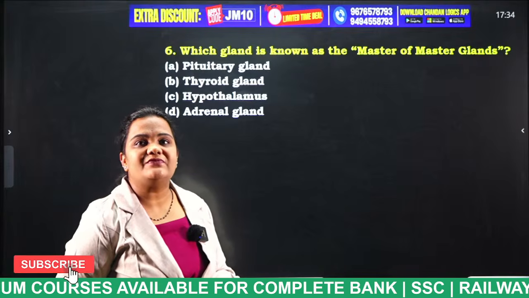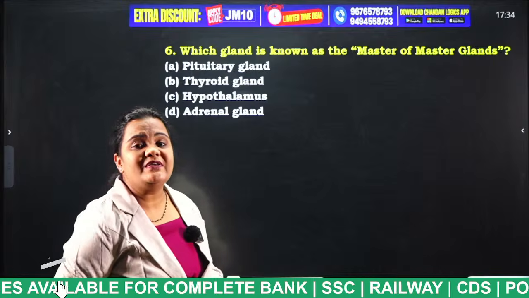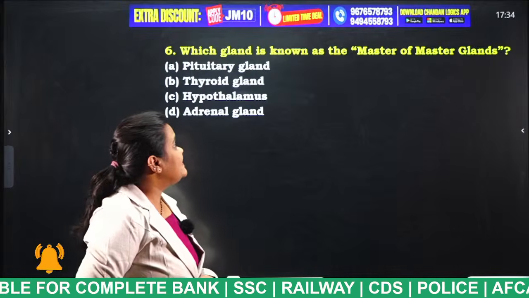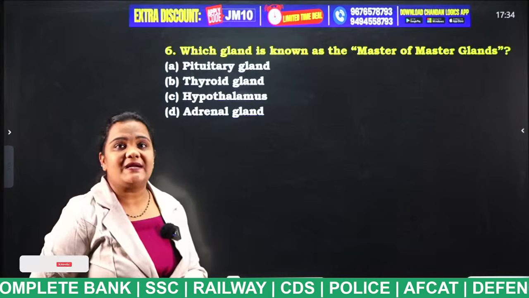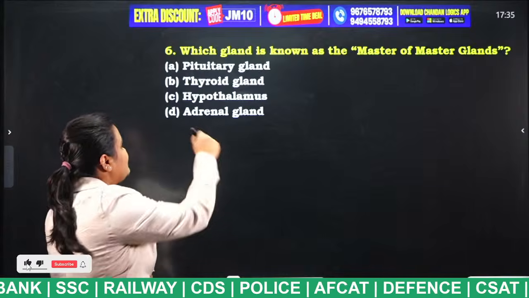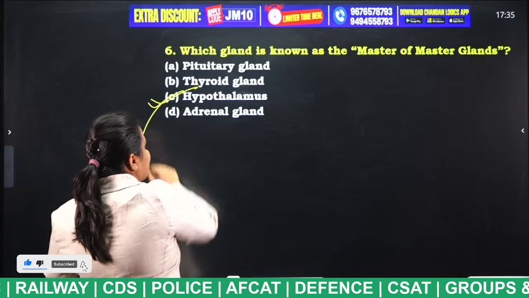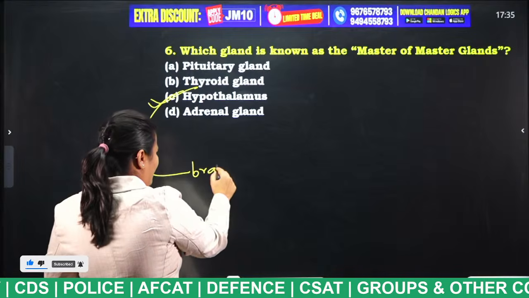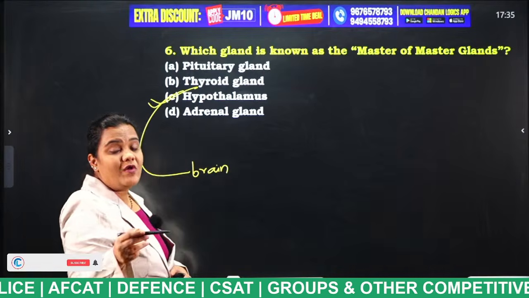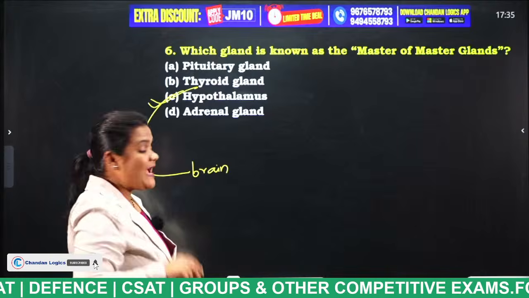And what is the answer for this question? Tell me, which gland is considered the master of master glands? Very good, hypothalamus. So where is it present, students? It is present in the brain. What functions does it perform? What are the functions performed by this hypothalamus?